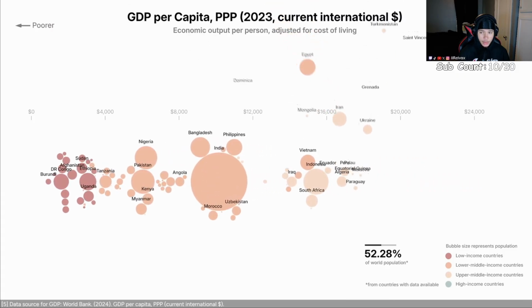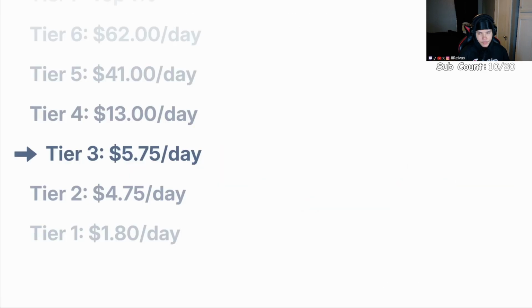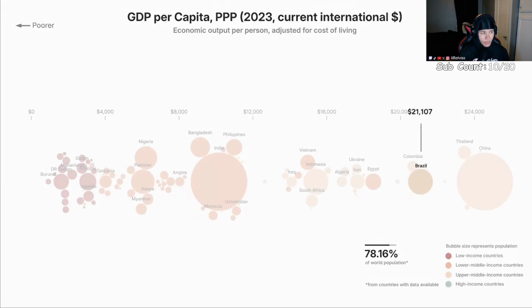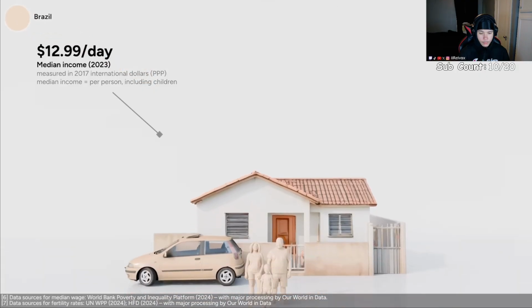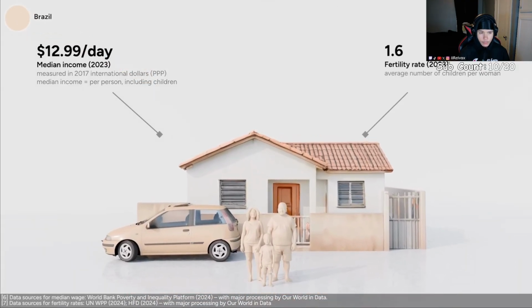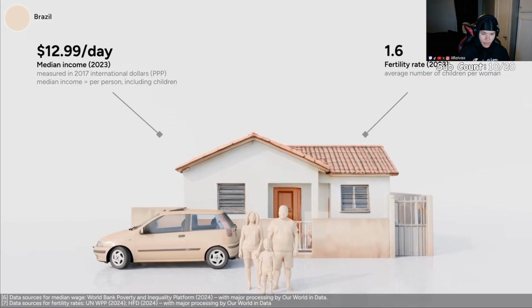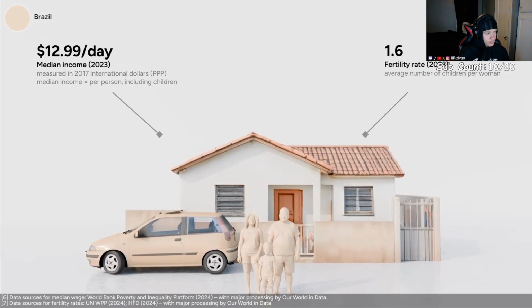We now get mostly upper middle income countries from Latin America, Eastern Europe, Africa, and Asia, including China. Let's pick Brazil. We'll call that upper middle income. The median wage in Brazil is about $13 per day. And in Brazil, women have on average 1.6 children. For the first time, we get a fertility rate below the replacement level. Wealthier countries tend to have lower fertility rates.